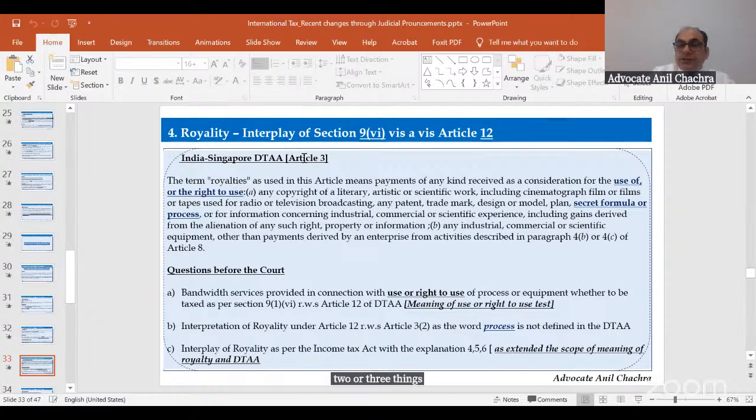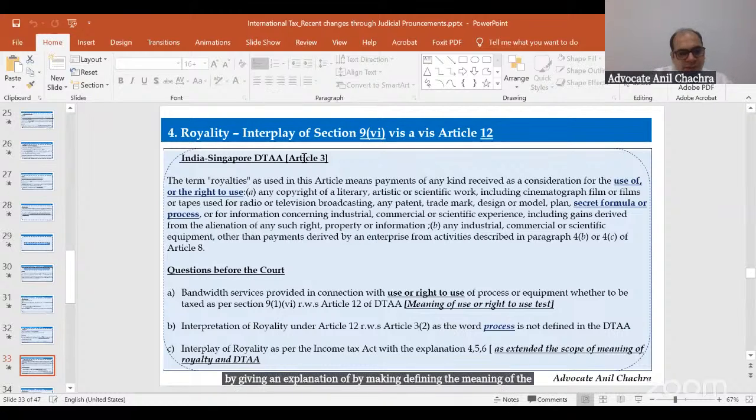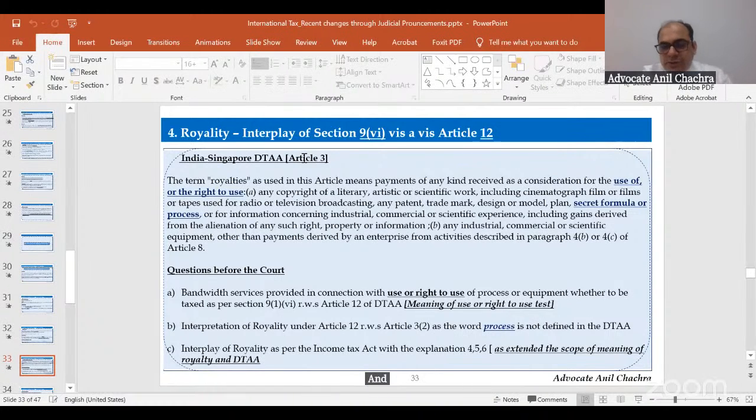It has been mentioned that the use or right to use, the bold part, the second part is the secret formula or process. In the Indian Income Tax Act, Explanation 6 was added whether the process is secret or not. This is the first thing. By giving an explanation, defining the meaning of the word secret or not secret, and defining the term process as well, right?